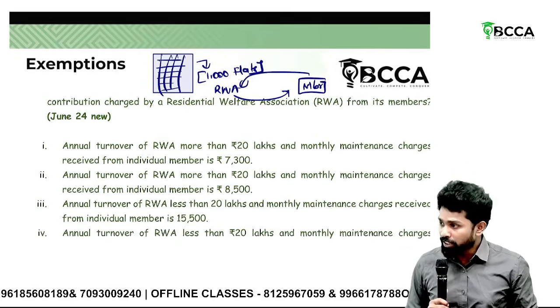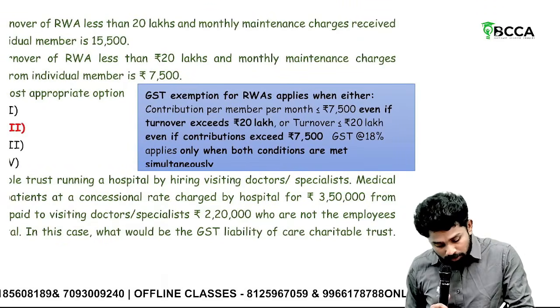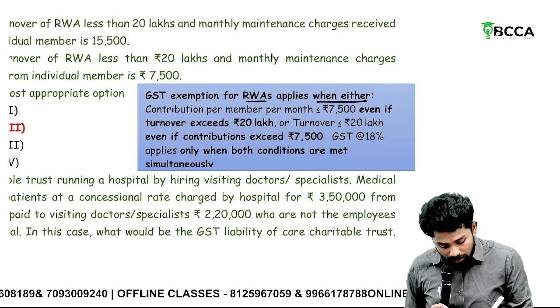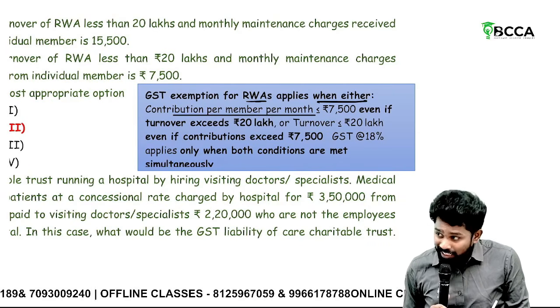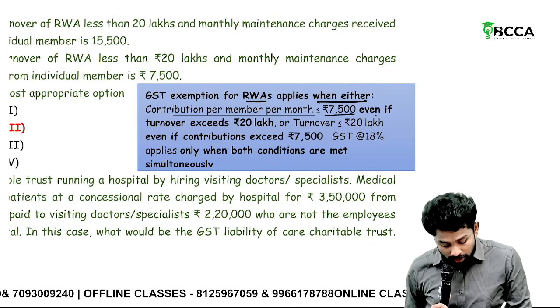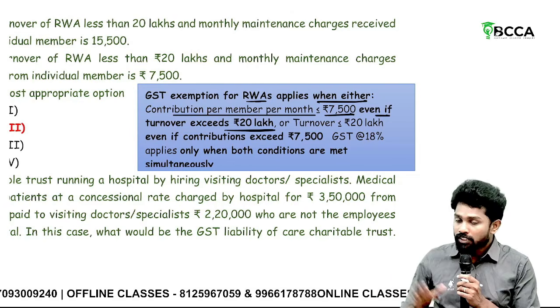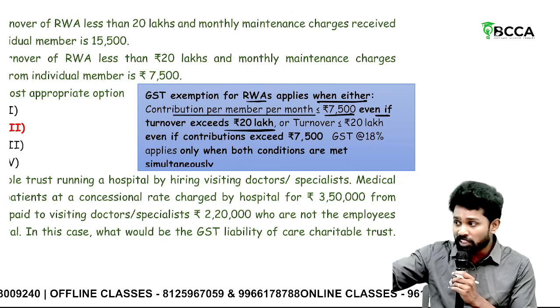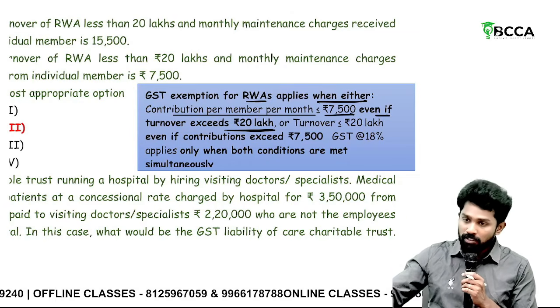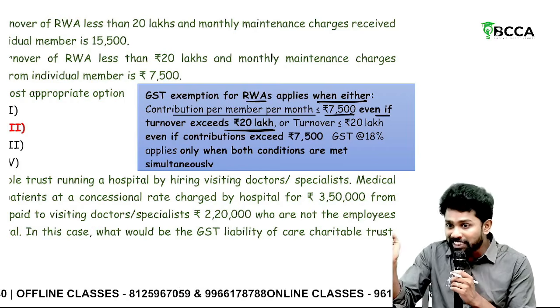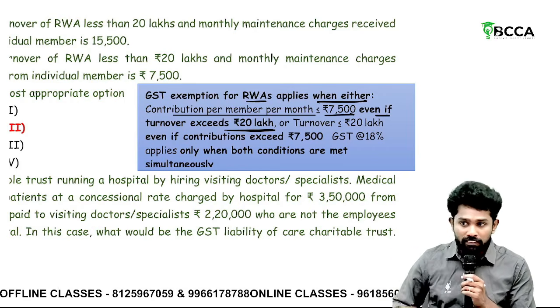There is an exemption regarding it. What is the exemption? GST exemption for residential welfare associations applies when the contribution per month is less than or equal to 7,500, even if turnover exceeds 20 lakhs. Sir, first turnover of 20 lakhs is exceeded, so they should register. Even though they're registered, if it is within 7,500 per month or equal to 7,500, it is exempted.